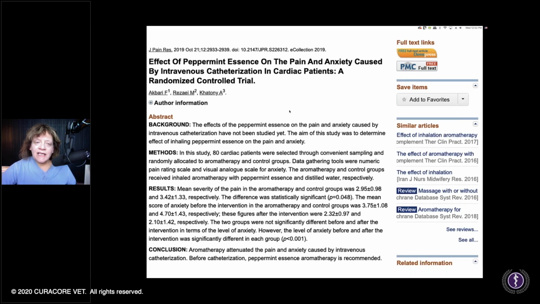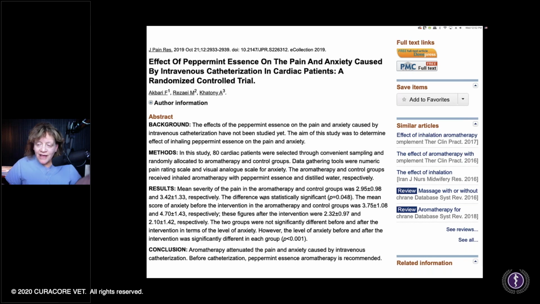Just some other things we can think about, just like with cannabis, and again, next time we'll talk about cannabis, but the essence of peppermint treating pain and anxiety caused by intravenous catheterization in cardiac patients, a randomized controlled trial. This is using peppermint in an aromatherapy way. And of course, dogs have these big old olfactory bulbs and everything, but look, it attenuated the pain and anxiety caused by intravenous catheterization. Imagine that. You go to the hospital, maybe not right now, but it's like somebody gives you some peppermint to smell. How about that?